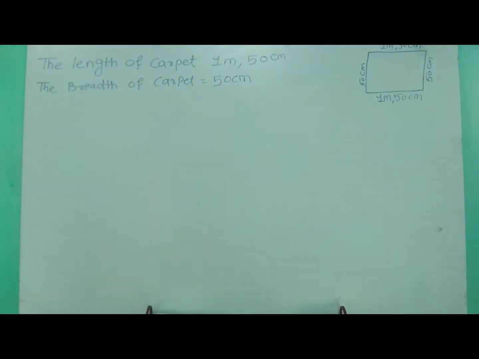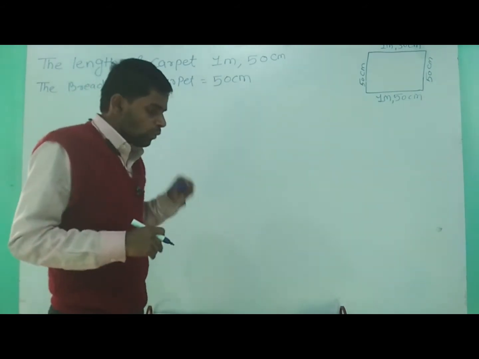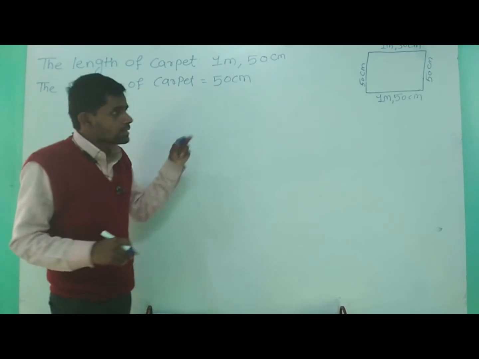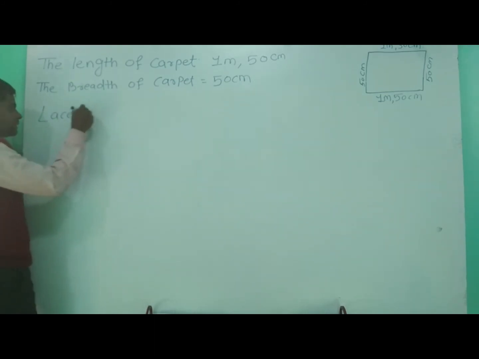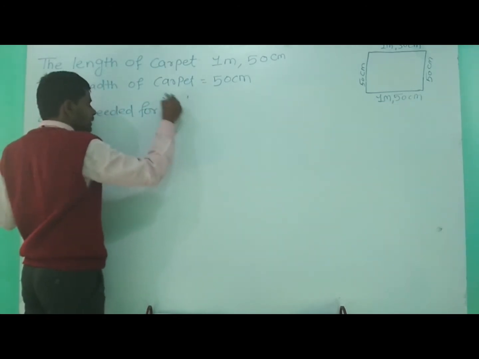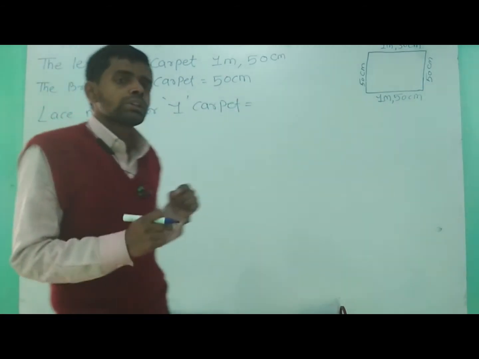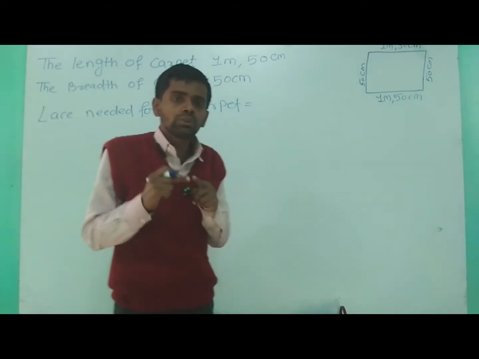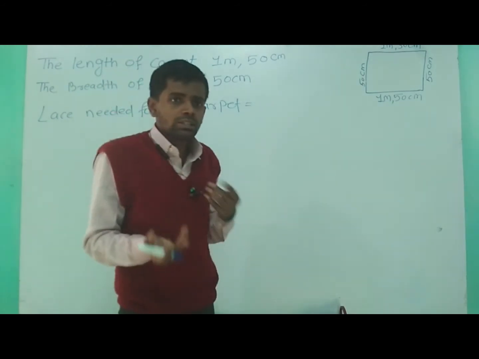Now we have to find, dear students, what we have to find? We have to find the lace, how much lace is needed for one carpet. So one carpet को कितना lace लगेगा? It is equal to the perimeter of that carpet. So we will write here, lace needed for one carpet is equal to what? Is equal to the total length of closed boundary. It is equal to the perimeter of that carpet. Carpet का जो perimeter है around वही is equal to lace रहेगा.